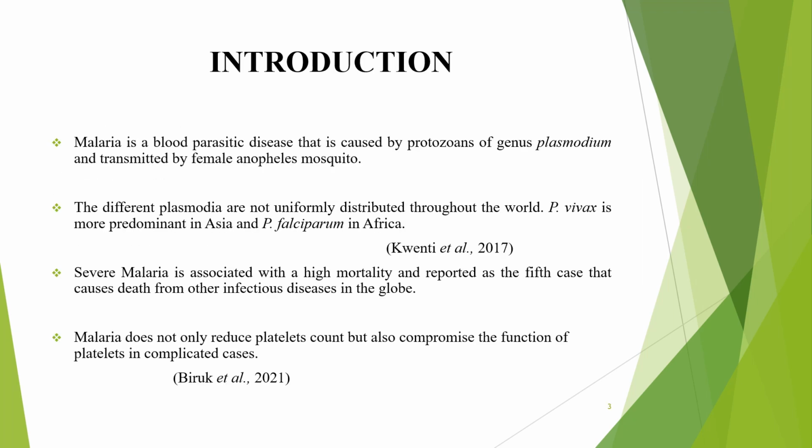Introduction. Malaria is a blood parasitic disease that is caused by protozoans of genus Plasmodium, and they are transmitted by the female Anopheles mosquito. The different plasmodia are not uniformly distributed throughout the world. We have P. vivax predominant in Asia and falciparum in Africa. Severe malaria is associated with a high mortality and is reported as the fifth cause of death from infectious disease in the globe. Malaria does not only reduce platelet count, but also compromises the function of platelets in complicated cases.